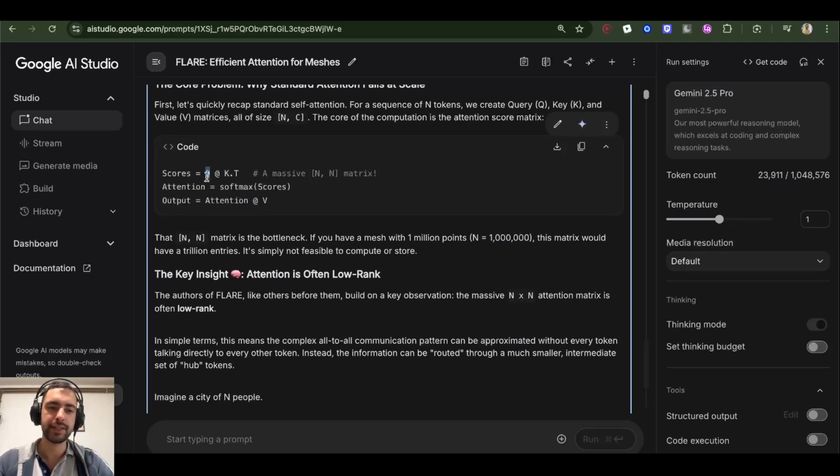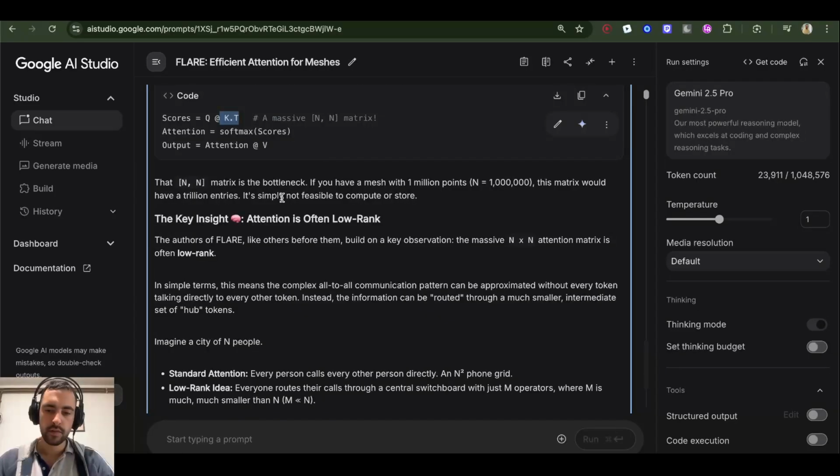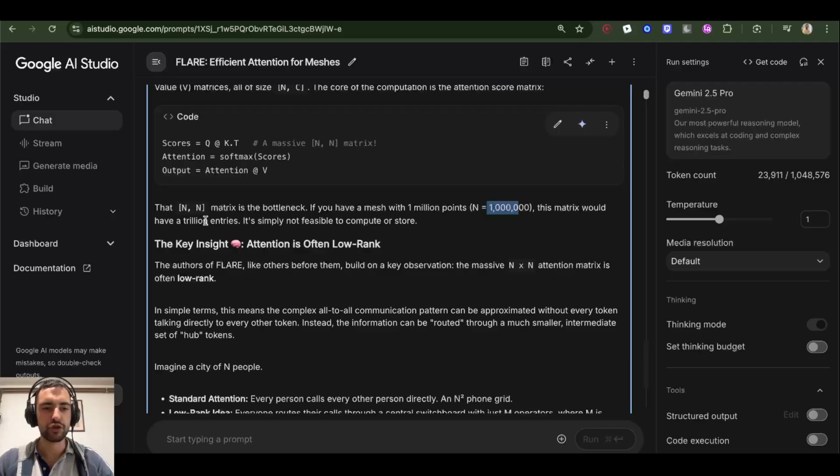The longer the Q, the longer the K. Each token has its own Q and K. Sometimes it's a bit grouped, so maybe fewer keys. But anyway, it always has this quadratic scaling. So for 1,000,000 tokens, this matrix would have 1,000,000,000,000 entries. That would be almost infeasible to compute and store, to have 1,000,000,000 of those results where each key multiplies each query.